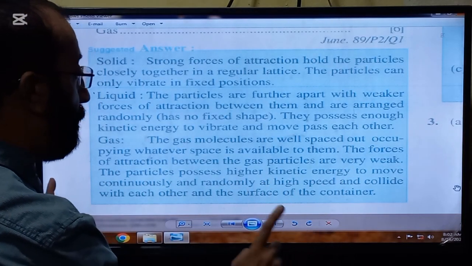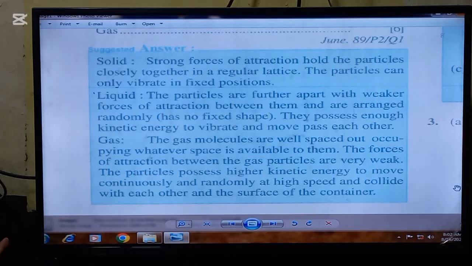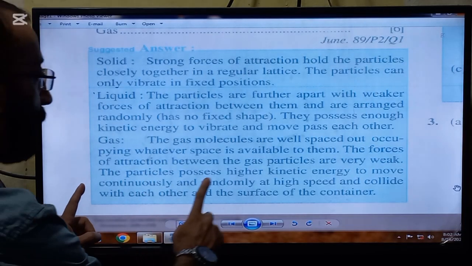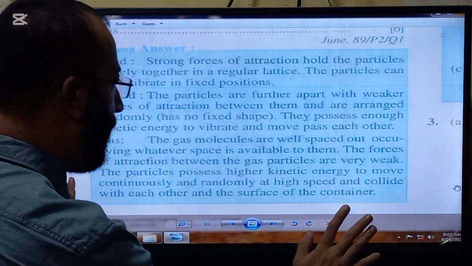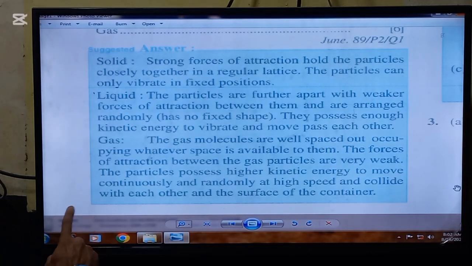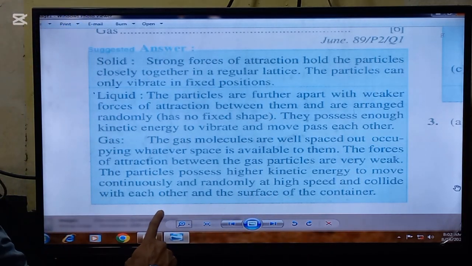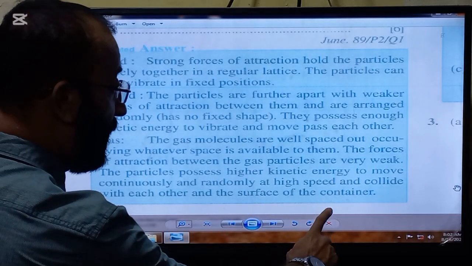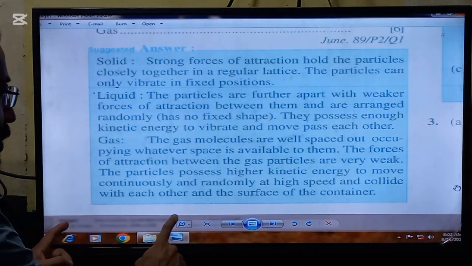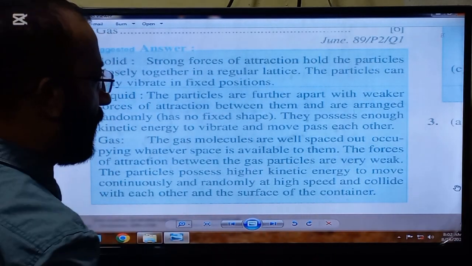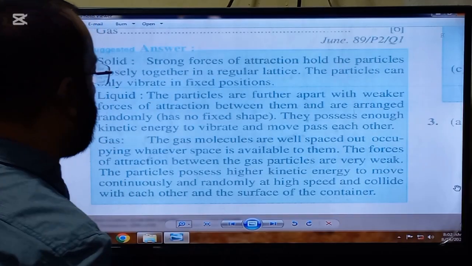So this is another very important point to be remembered, that the forces of attraction between the gas particles are very weak. The particles possess higher kinetic energy to move continuously and randomly at high speed and collide with each other and the surface of the container and put pressure.